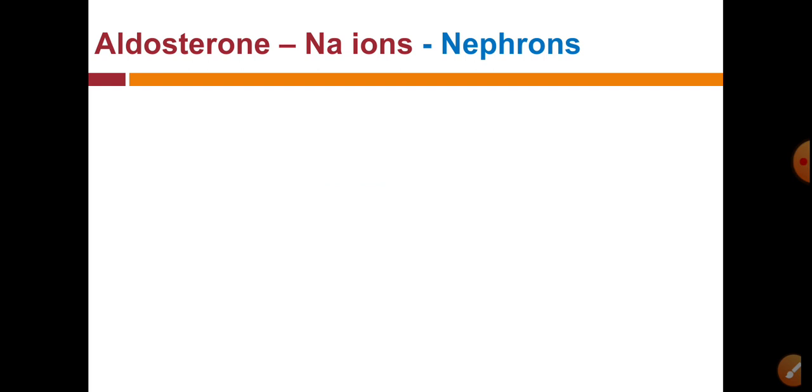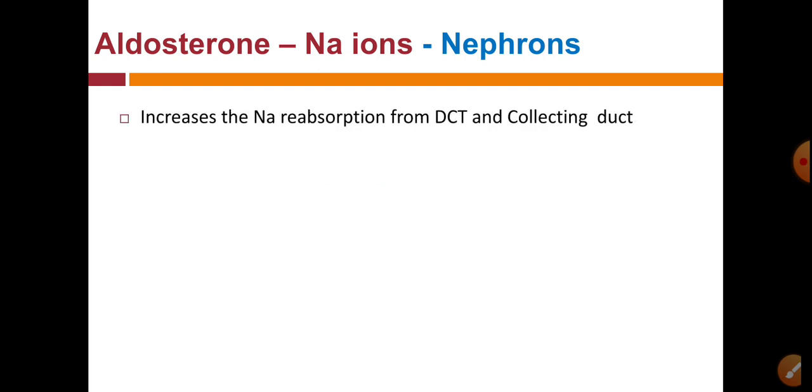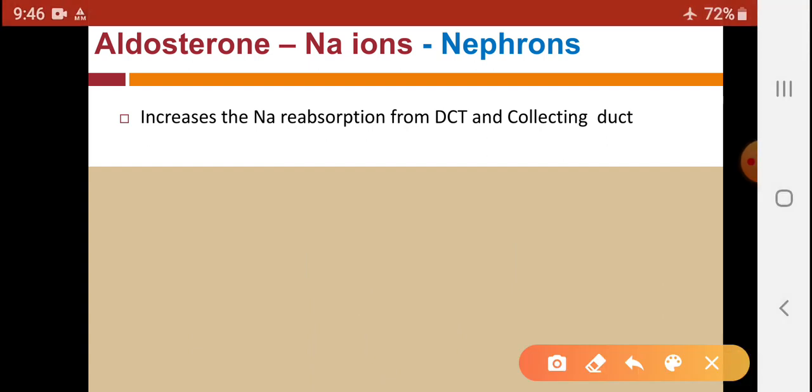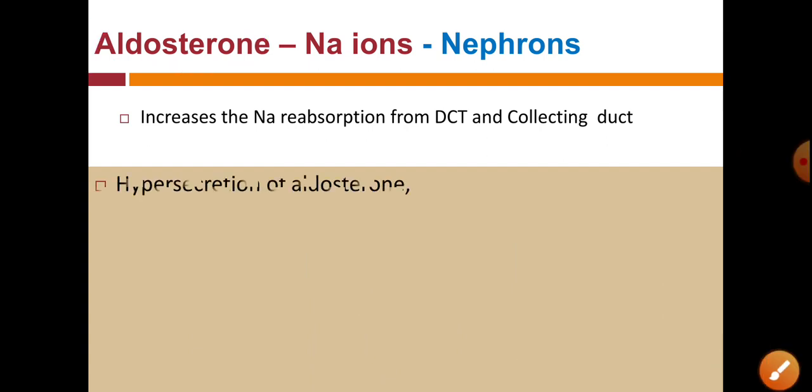So in short, how aldosterone acts on the sodium ions in the nephrons, or particularly the tubular portion of the nephrons. It increases sodium reabsorption from DCT and collecting duct, so that less sodium is excreted through the urine and it is reabsorbed into the blood, so that sodium ion concentration in the ECF volume as well as in the blood increases under the influence of this aldosterone hormone.